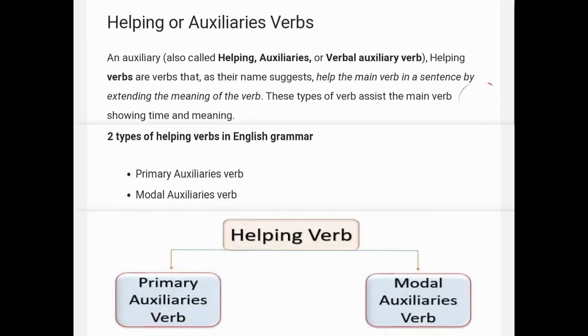Next type of verb is helping or auxiliary verbs. An auxiliary, also called helping auxiliary or verbal auxiliary verb. Helping verbs are verbs that, as their name suggests, help the main verb in a sentence by extending the meaning of the verb. These types of verb assist the main verb, showing time and meaning. So helping verb helps the main verb in a sentence to complete the meaning. Two types of helping verbs are there in English grammar: primary auxiliary verb and modal auxiliary verb.